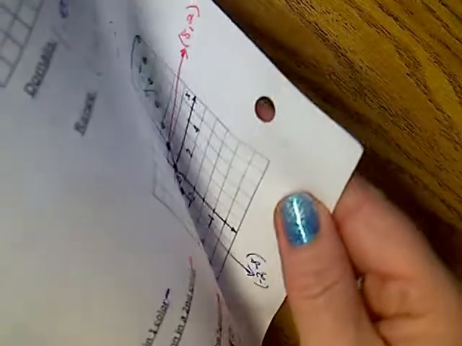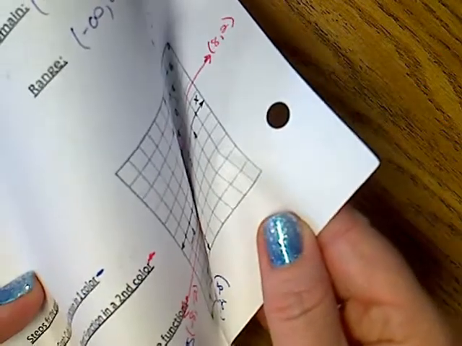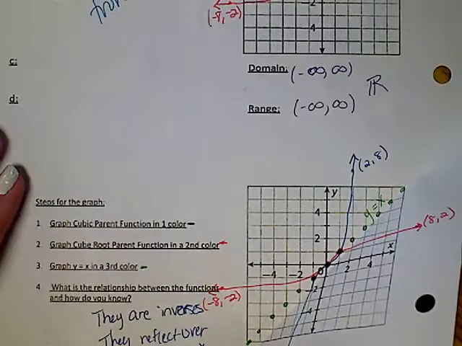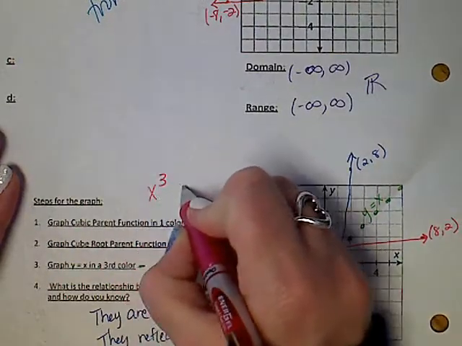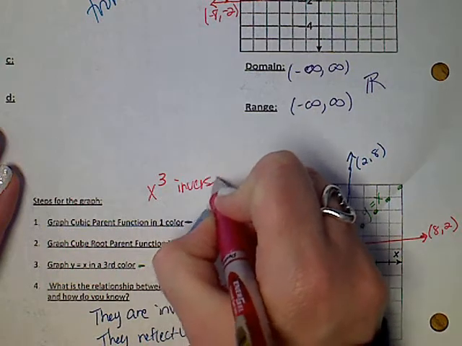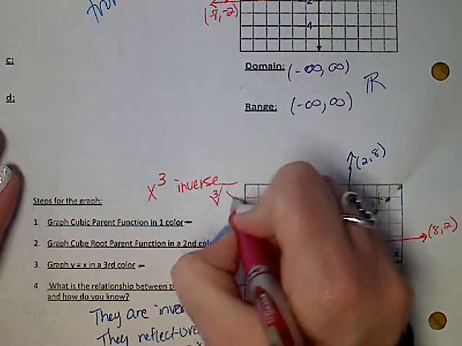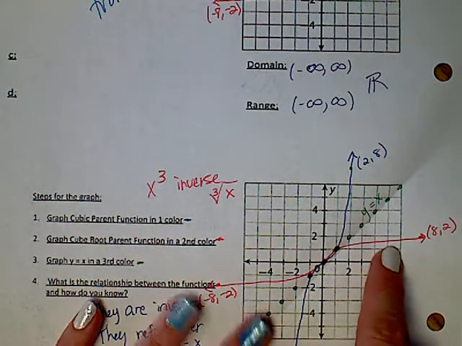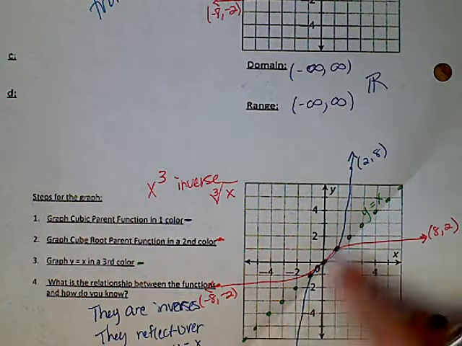Let's see if y'all can see it. If I turn it, you can see the blue. It's hard to tell. Blue becoming the pink, maybe. Okay? So, that is inverses a little bit about these two functions. They are inverses, so you need to know mathematically x cubed is the inverse of the cube root of x. Those are mathematically inverses. The points are inverses. The graph's an inverse as it reflects over y equals x.